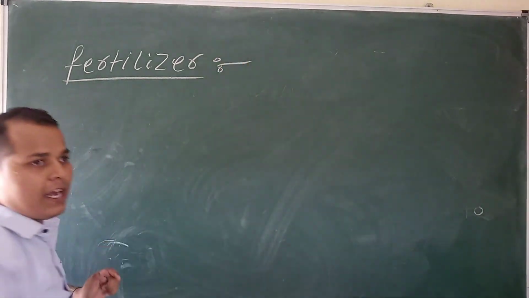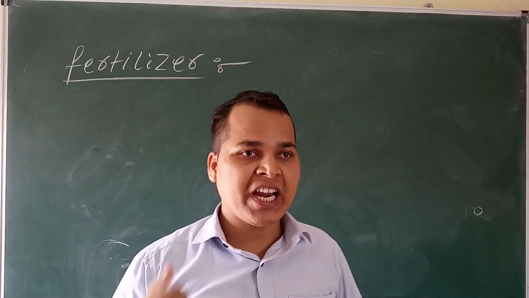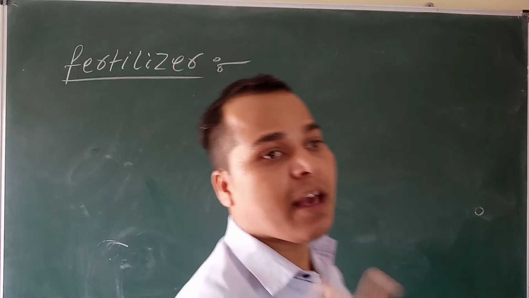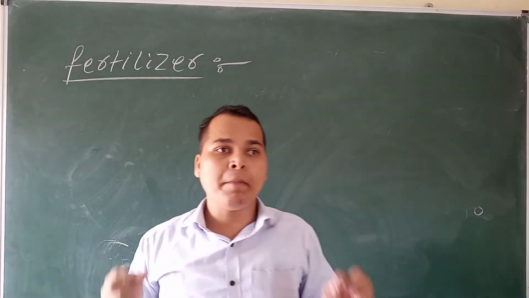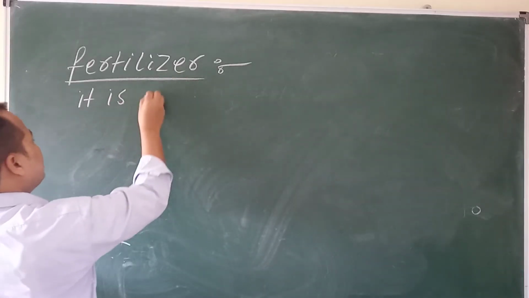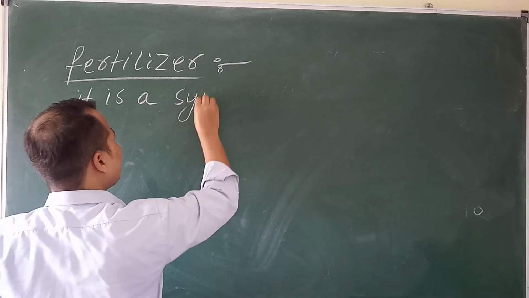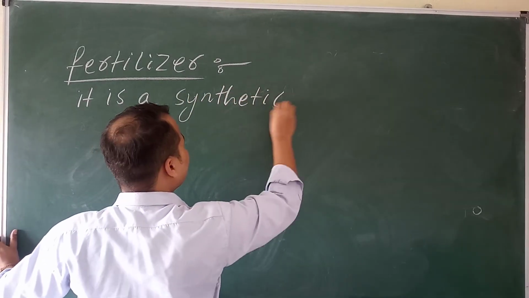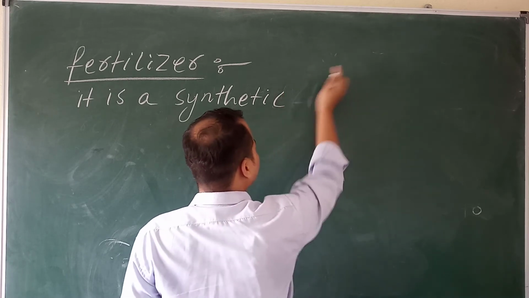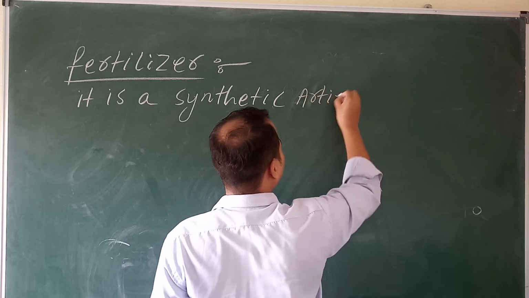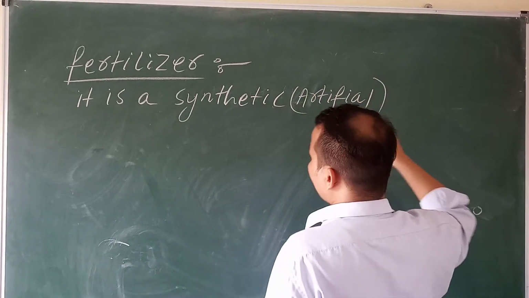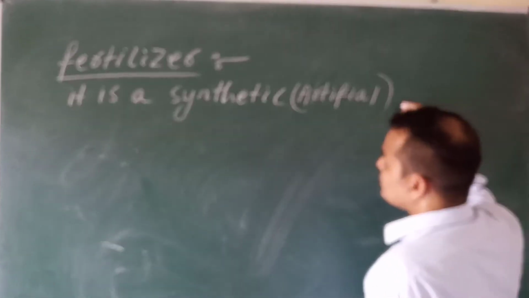Fertilizer is something your father or mother uses in agriculture. Fertilizer is a synthetic chemical. Synthetic means it is prepared by human beings. It is not natural, it is artificial.